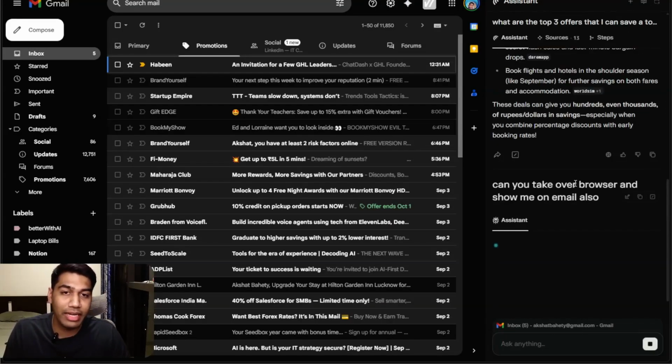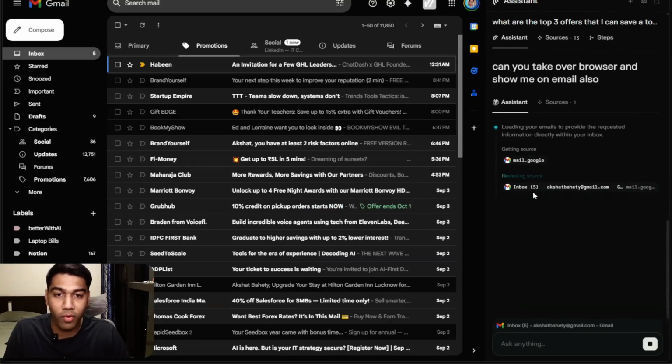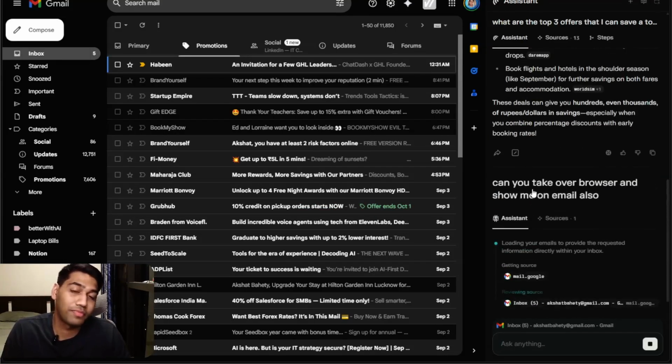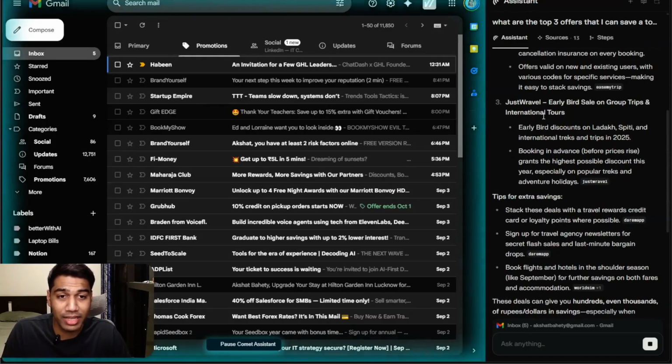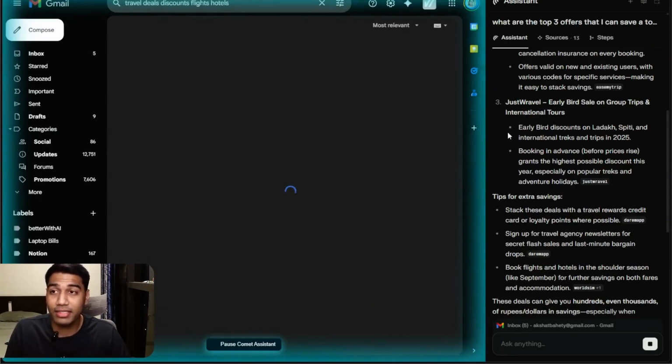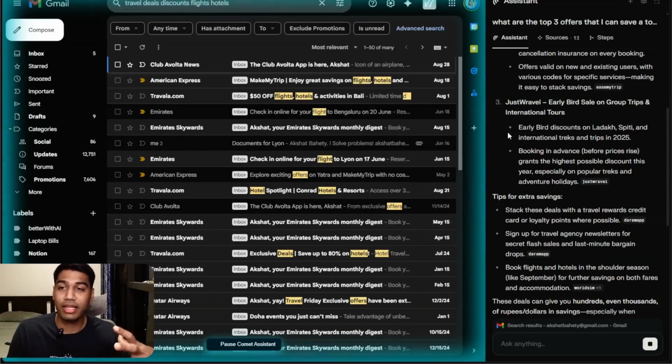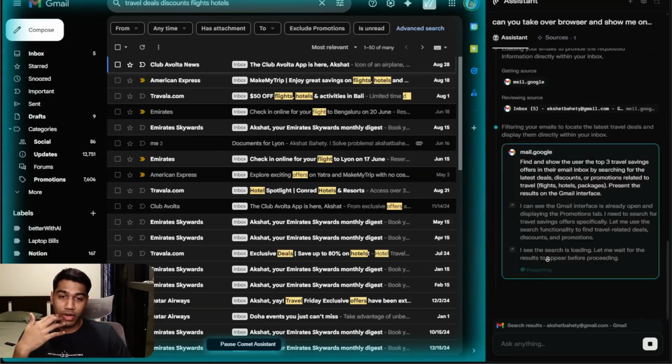And whenever you say take over browser, it takes over your browser, right? Technically it will load up those particular things. So again, all done. It is going to take over my browser now, go through my emails and figure out what needs to be done. So truly an assistant. Even though it is just a simple search away, it can now pick and choose what works, what does not, and just show me that.